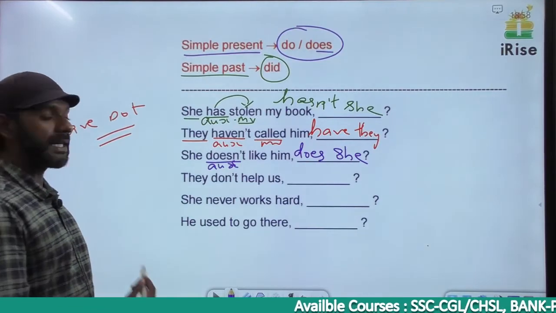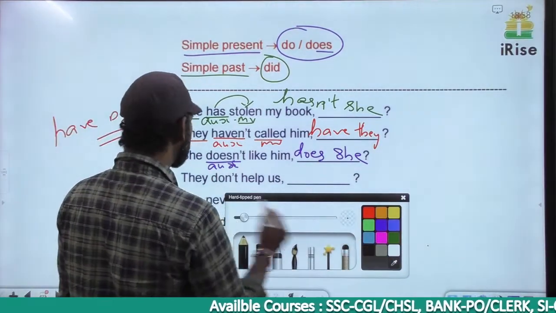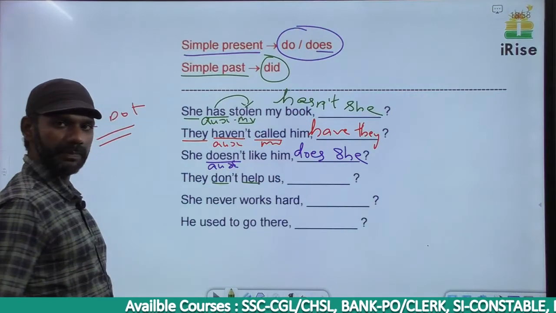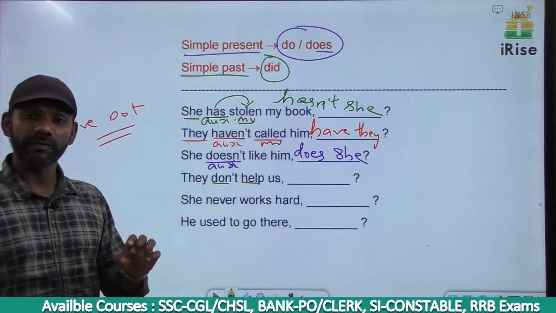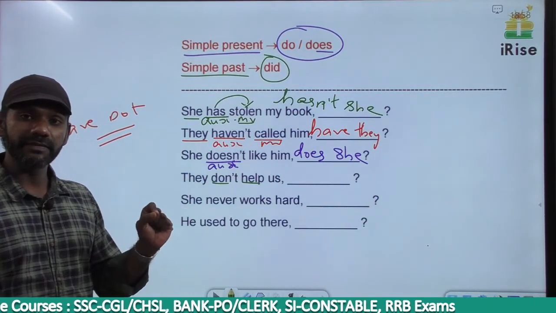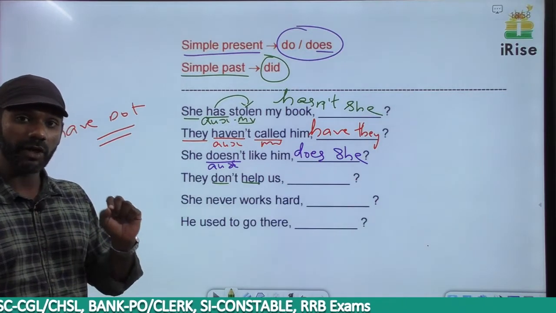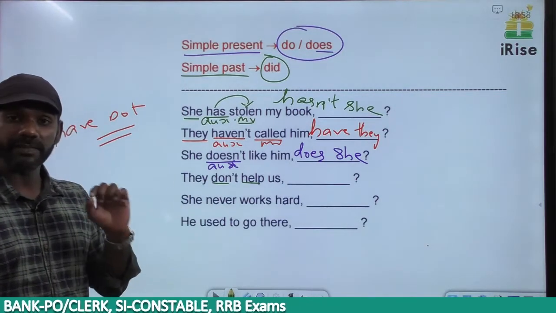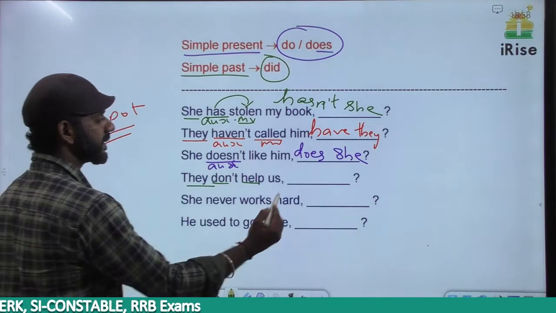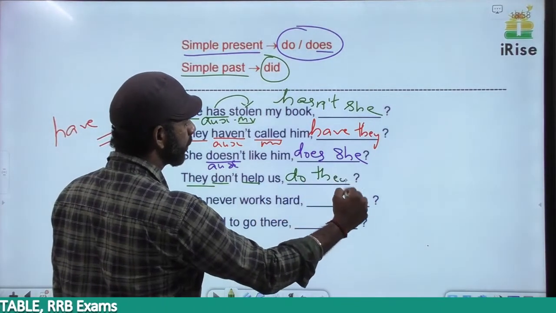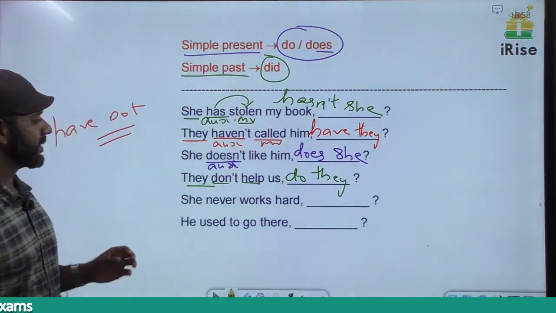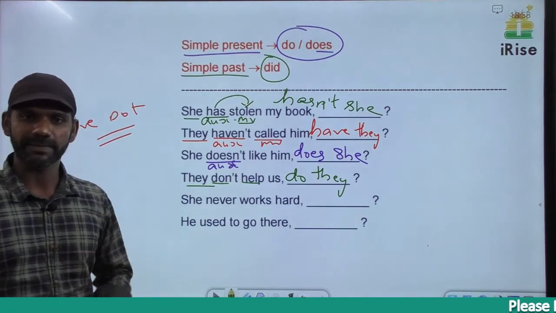They don't help us. The auxiliary verb here is do. Help is a main verb. Don't is a short form of do not. We have a negative term in the sentence. In the tag there should not be a negative term, so in the tag it must be do. The subject here is they, so it must be do they. They don't help us, do they?